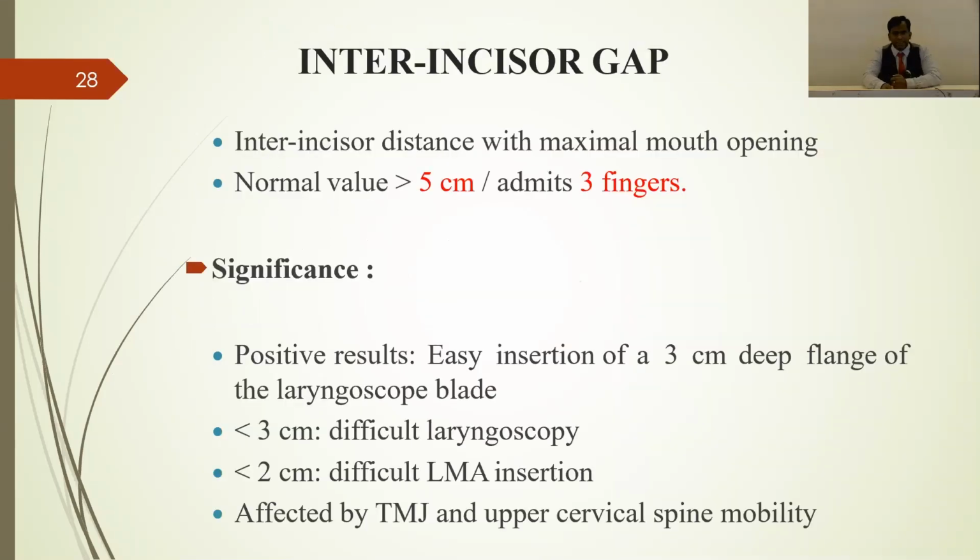Then the incisor gap. You should always measure this. If you can admit 3 fingers when the patient opens the mouth fully, then we can expect normal intubation. If it is less than 3 centimeters, then definitely it is a difficult laryngoscopy. If it is less than 2 centimeters, then definitely it is difficult for LMA insertion. Then usually it will be affected by TMJ and the upper cervical spine.